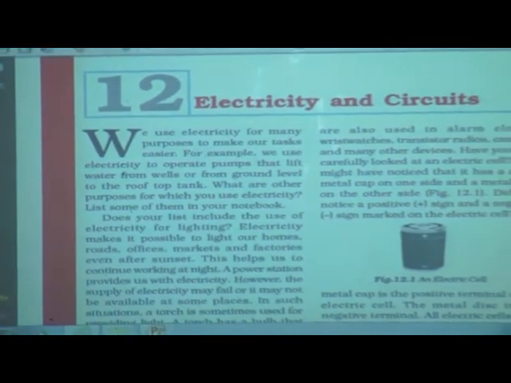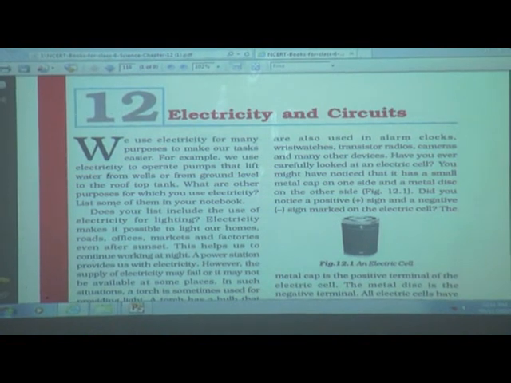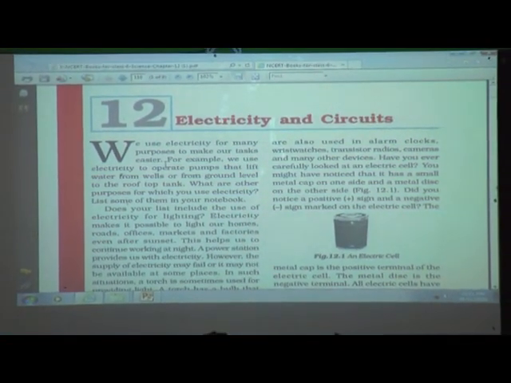Students, today we are going to learn about electricity and circuits. So open your textbook, lesson number 12, page number 116. Students, why do we need electricity? We use electricity for many purposes to make our tasks easier, isn't it?